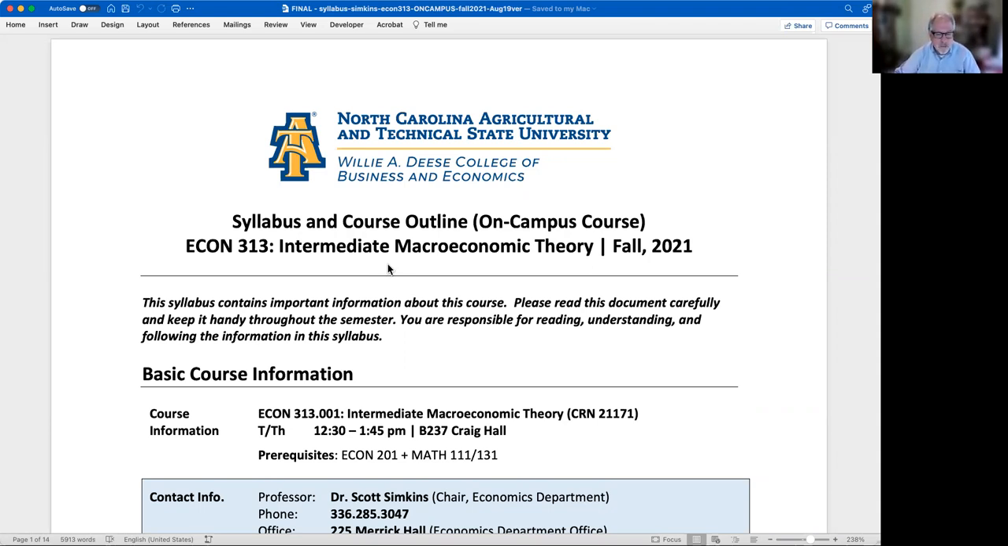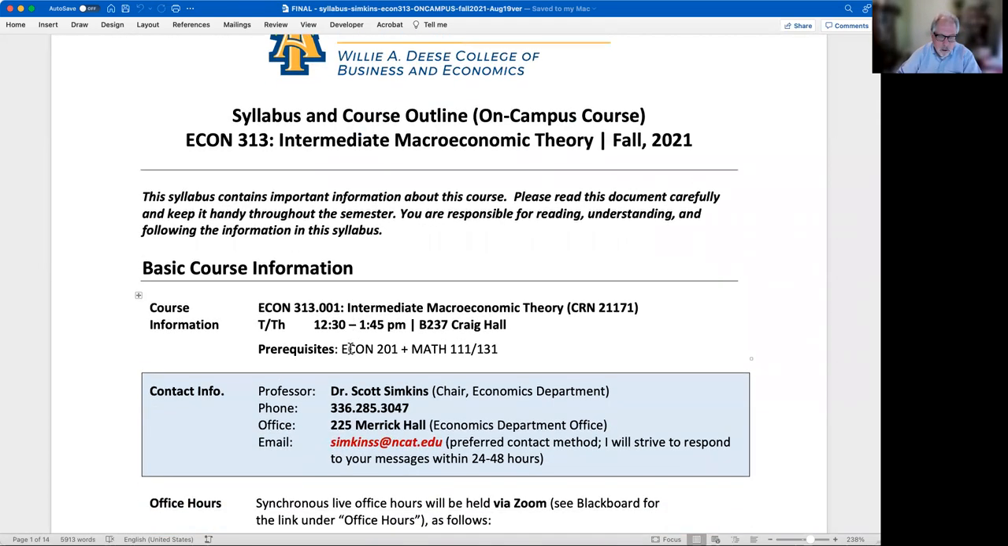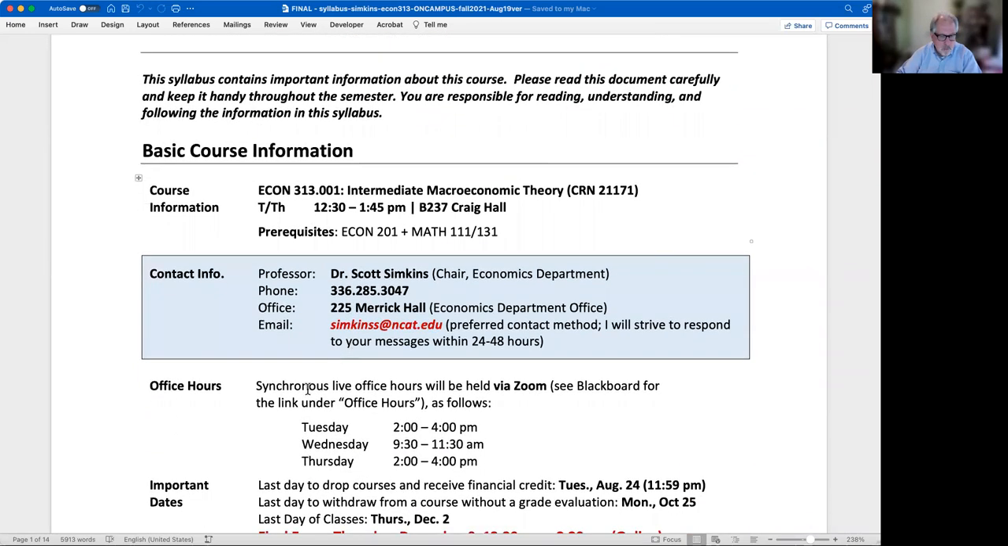I want to take a little bit of time to go through the syllabus with you. You can all read it, but I want to point out some highlights to make sure that you're focusing on some of the important points in the syllabus as we go. On the front page is basic information, in particular about office hours, for example.